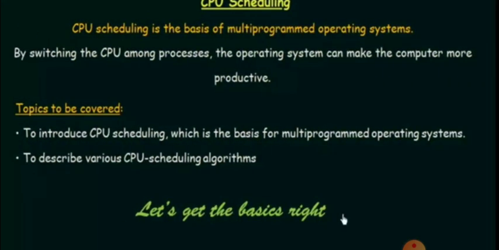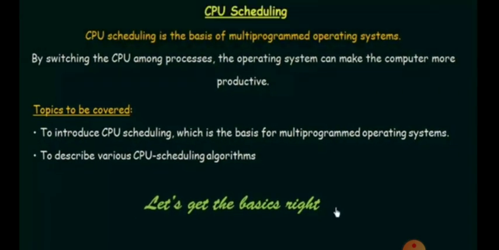Now let's see. CPU scheduling is the basis of a multiprogramming operating system. By switching the CPU among processes, the operating system can make the computer more productive, so we are using the CPU all the time. To introduce CPU scheduling, which is the basis for multiprogramming operating systems, we describe various CPU scheduling algorithms. To make the CPU always busy, they apply CPU scheduling algorithms, which schedule the process, or allocate the process to the CPU for execution.